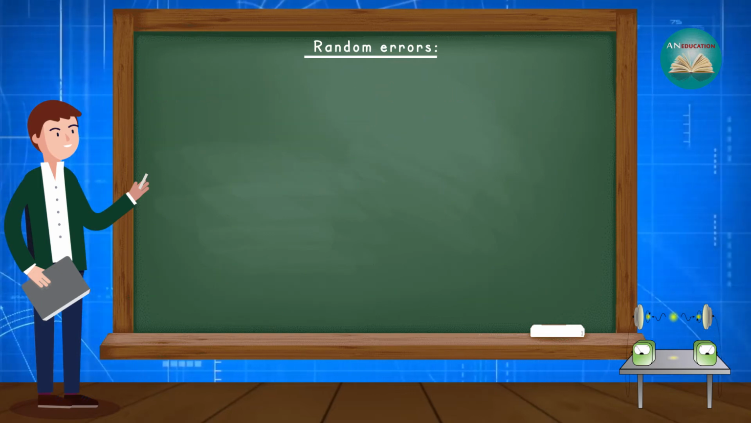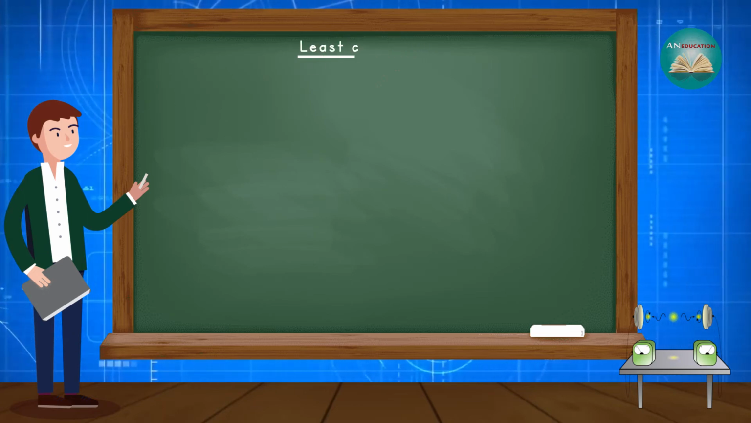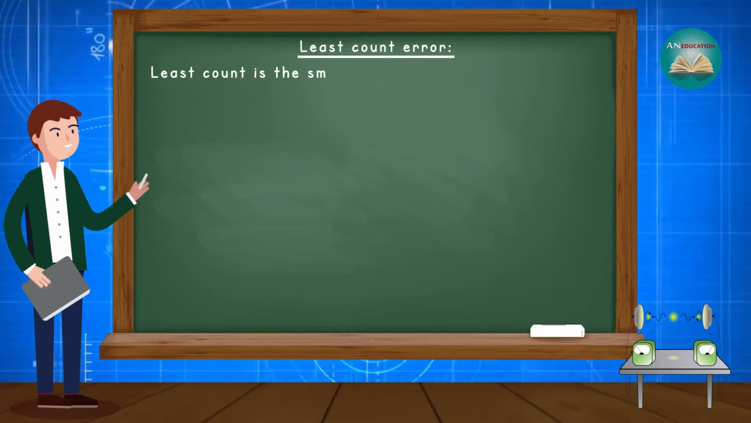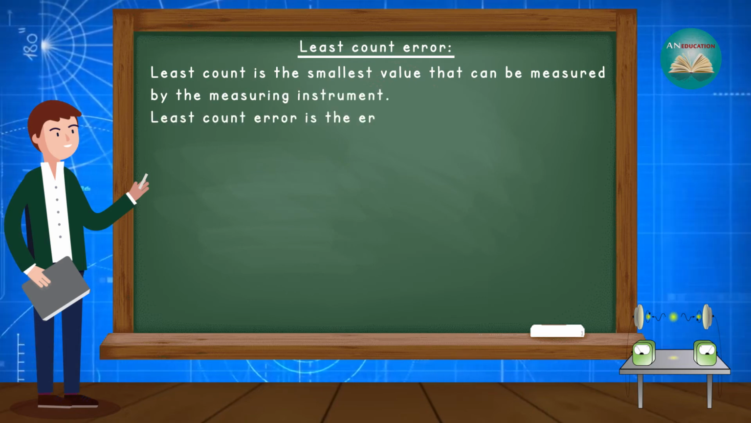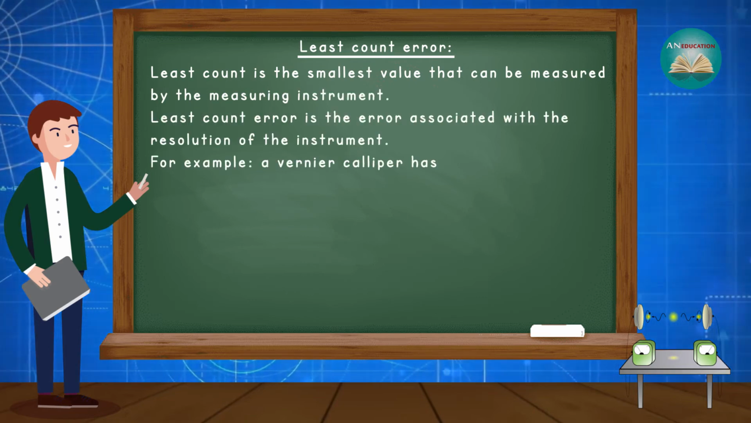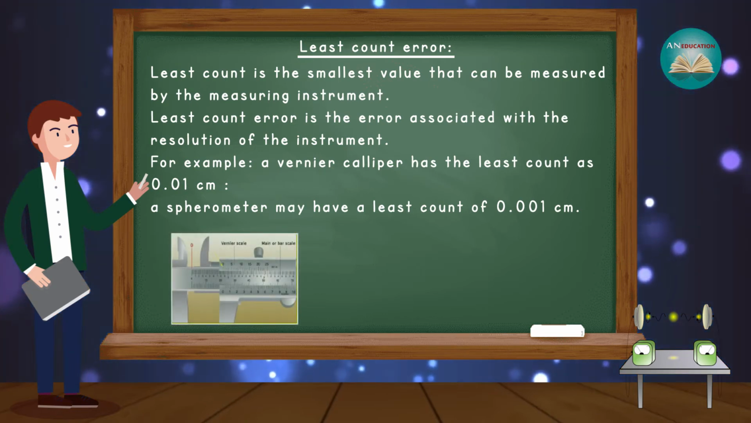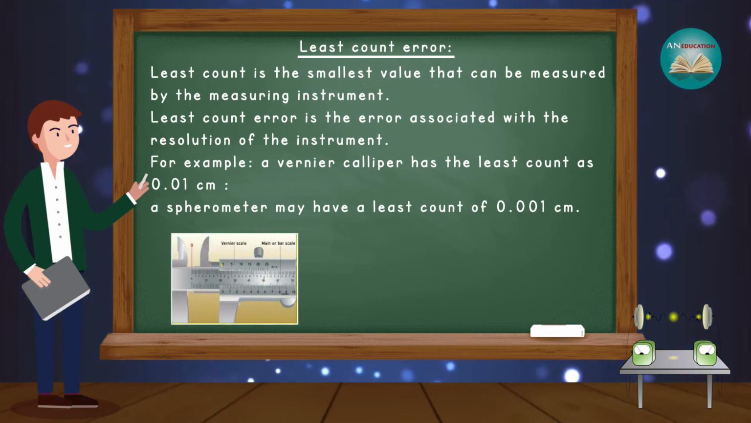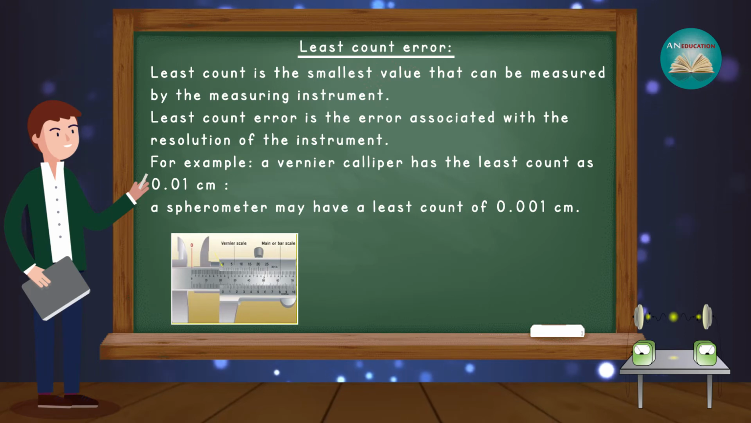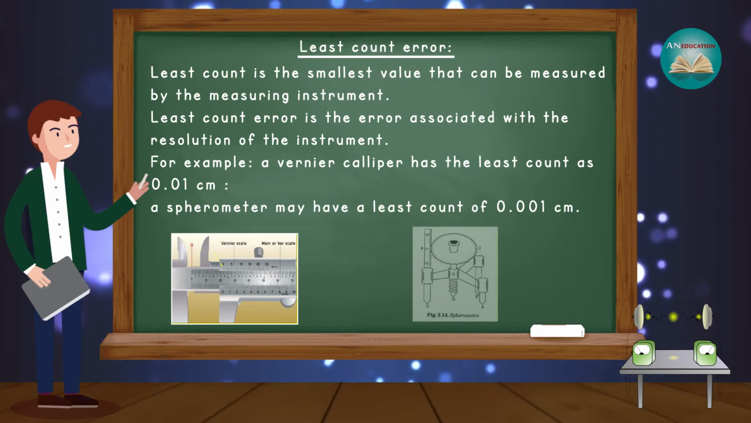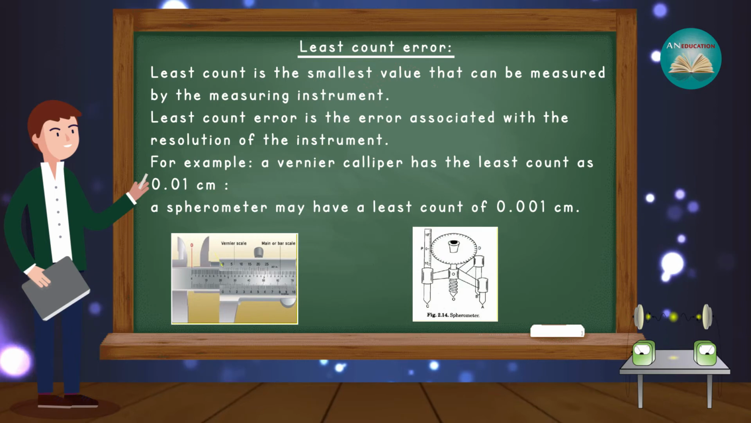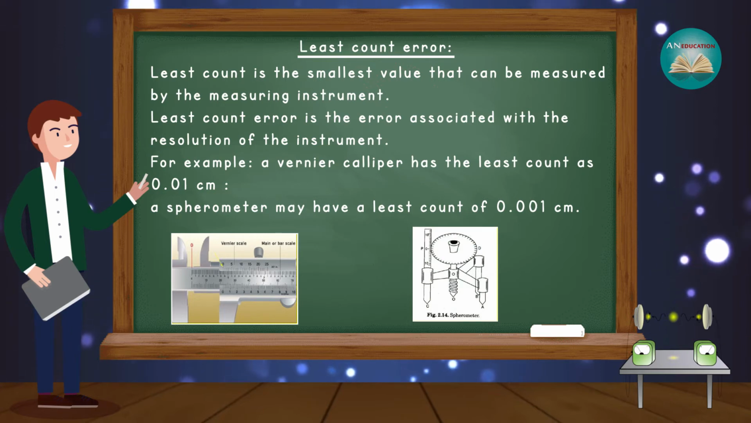After that, let's discuss the third type of error, that is least count error. Least count is the smallest value that can be measured by the measuring instrument. Least count error is the error associated with the resolution of the instrument. For example, a Vernier caliper has a least count of 0.01 centimeter. A spherometer may have a least count of 0.001 centimeter.